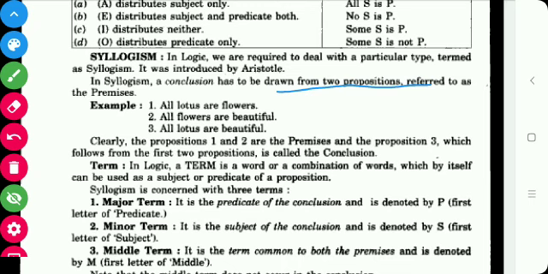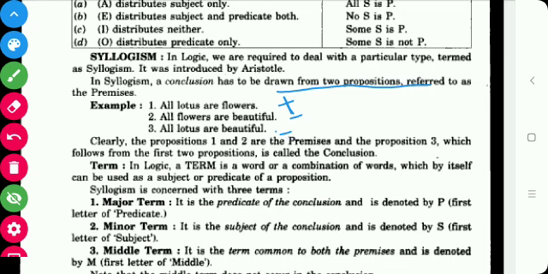From those premises the conclusion is derived. For example: all lotus are flowers, all flowers are beautiful, and the conclusion is, all lotus are beautiful. Clearly propositions 1 and 2 are the premises, and the third is the conclusion.